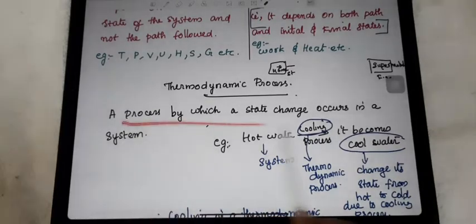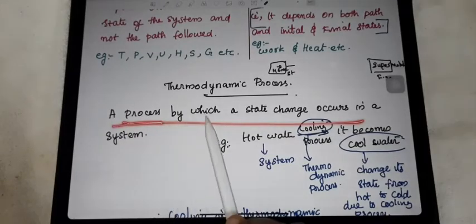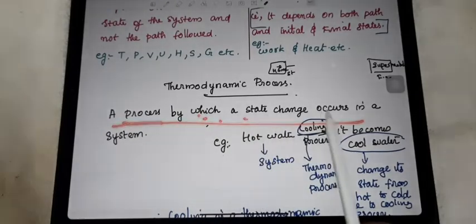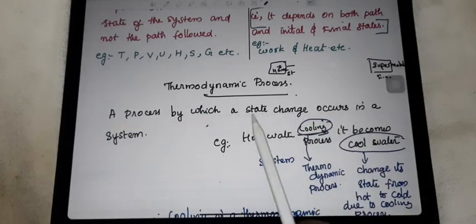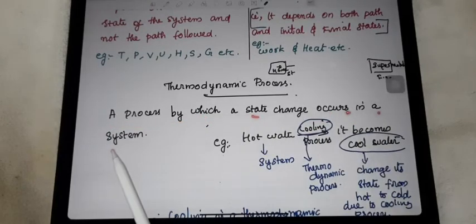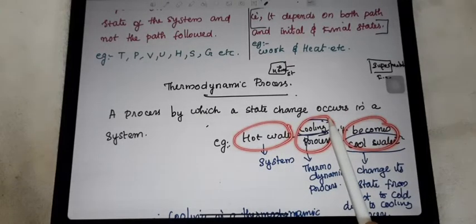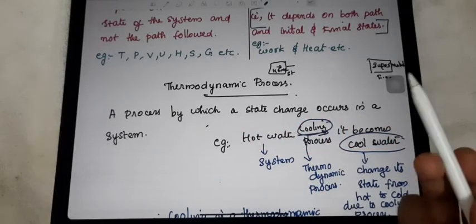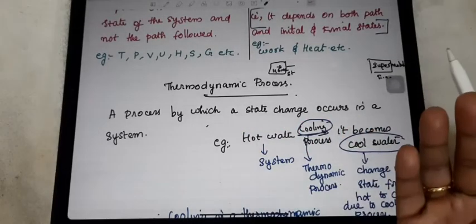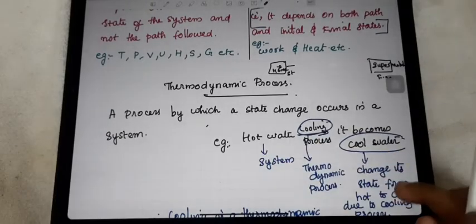So, we can come to this definition. A process, such as the cooling process, by which the state change from the hot condition to the cold condition occurs in a system. I think you understood now. Hot water changed to cold water due to the process of cooling. That process we call a thermodynamic process. Because of that process, the state change occurs in this system.